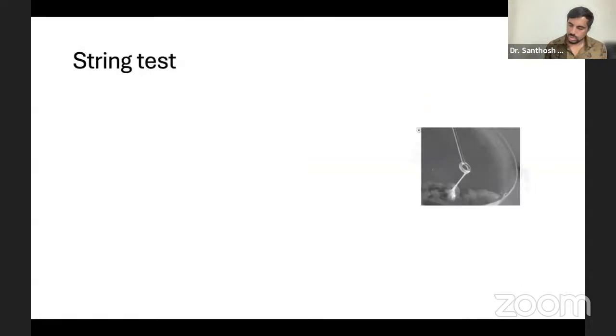So the string test we already spoke about, but once again we'll go over it. What you basically have to say is that the string test is done for Vibrio cholerae. First of all, you're going for Vibrio cholerae. We have another string test in parasitology, where you put a capsule, insert it into the duodenum, and from there collect the sample to check. That is important. The 3 bacteria will come in that one.